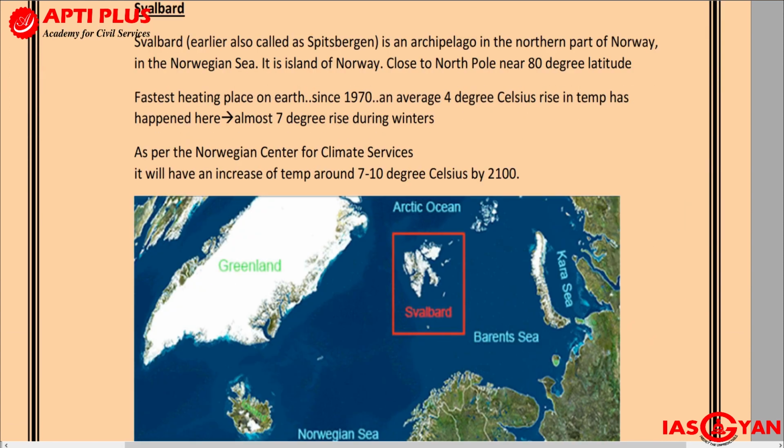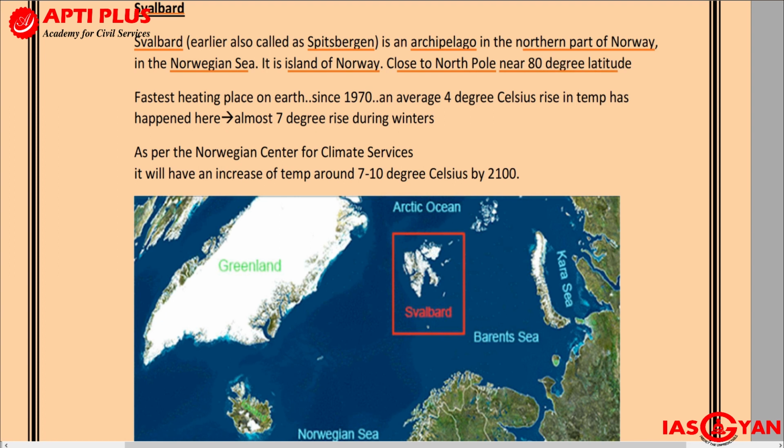Another very important area that we get to see over here is Svalbard, and Svalbard was also in the news. Now let us understand. Svalbard, which was earlier called Spitsbergen, is an archipelago, which means a group of islands. It's an archipelago in the northern part of Norway, in the Norwegian Sea. It is an island of Norway. It is close to the North Pole, at around 80° north latitude.